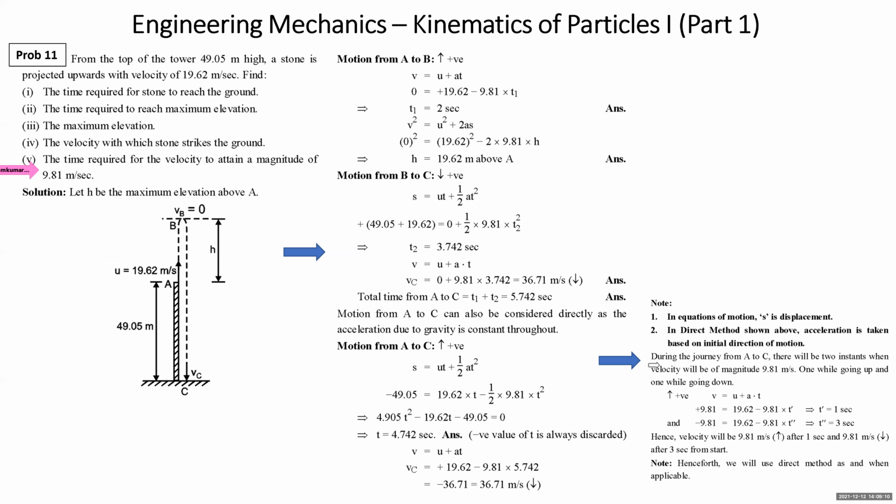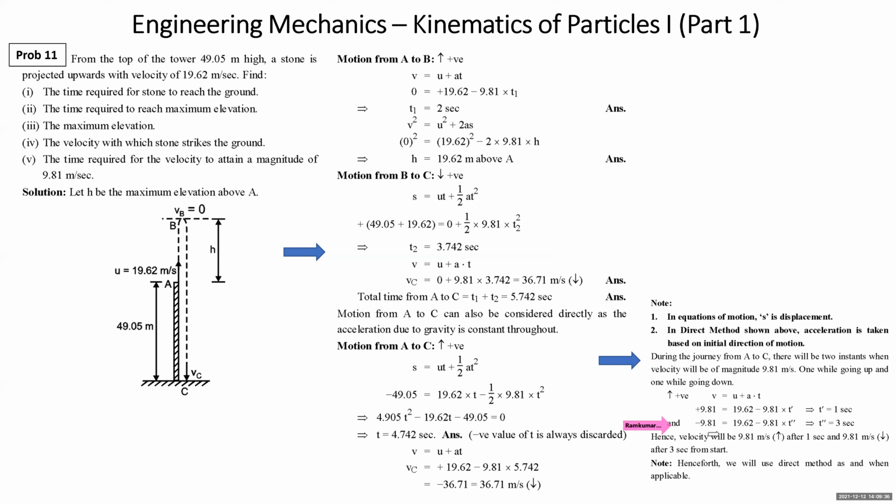So that's what I have written here, students. This arrow, you can see that during the journey from A to C, there will be two instants when the velocity will be magnitude 9.81. One while going up, another while going down. Now we take sign convention up positive, V is equal to U plus AT. V is 9.81 when the velocity is up, U is 19.62, minus 9.81 acceleration negative into T dash. So after 1 second, velocity is 9.81 up.